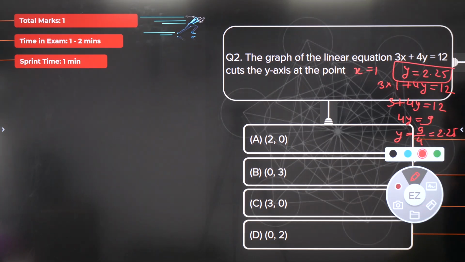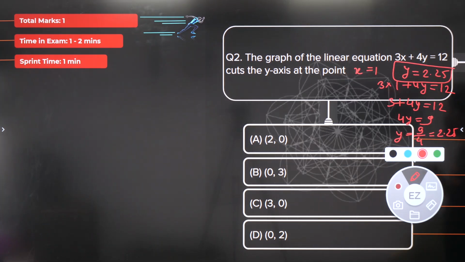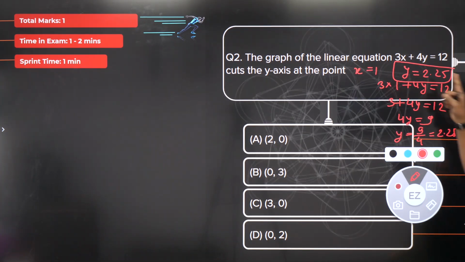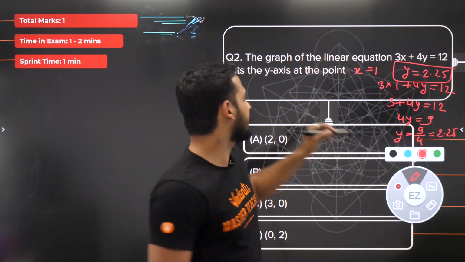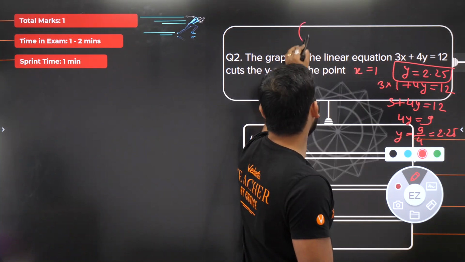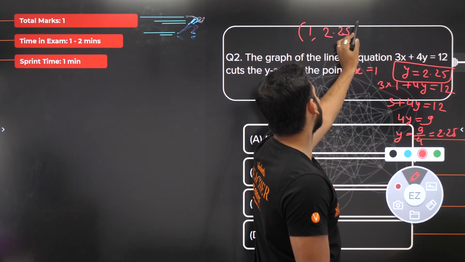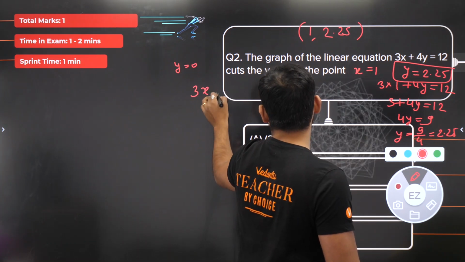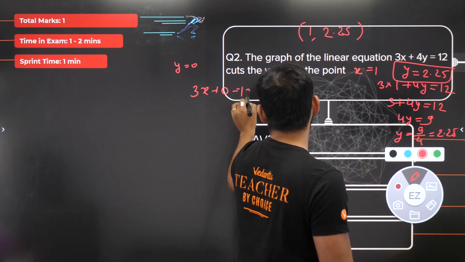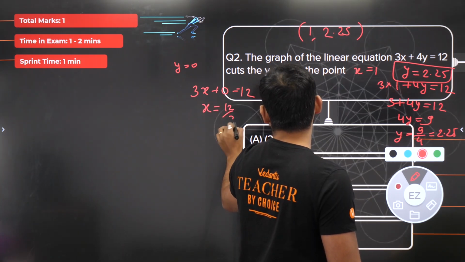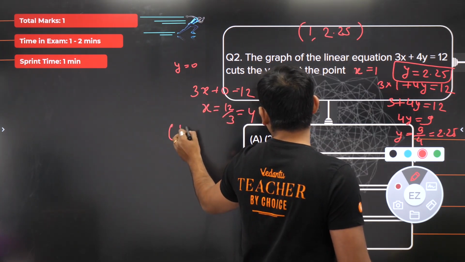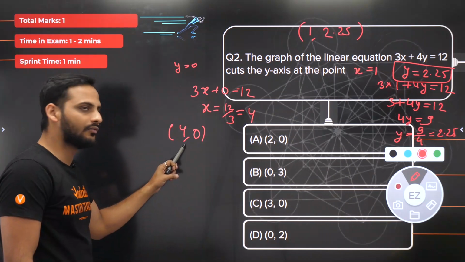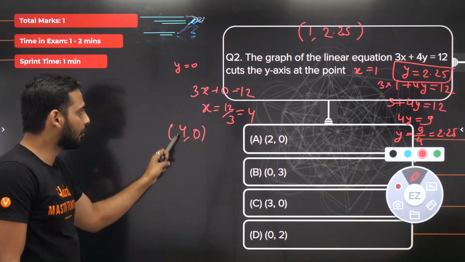Then you can go for the next solution when x is equal to 0, x is equal to minus 1, any value. Pick any one variable, x or y, and assume any value for it. Now you can get the second solution. The first solution we have got is 1, 2.25. For the second solution, let us say you have taken y is equal to 0. So 3x plus 4 into 0 is equal to 12, so x is equal to 12 by 3, which is 4. So the second solution will be 4, 0. Why not 0, 4? Because the first part we always write is x, then y. So x is 4, y is 0.